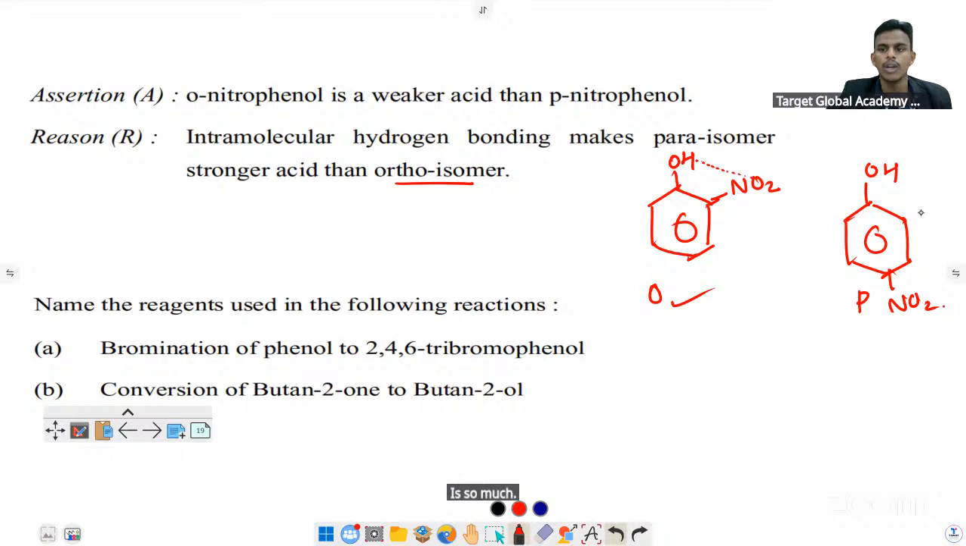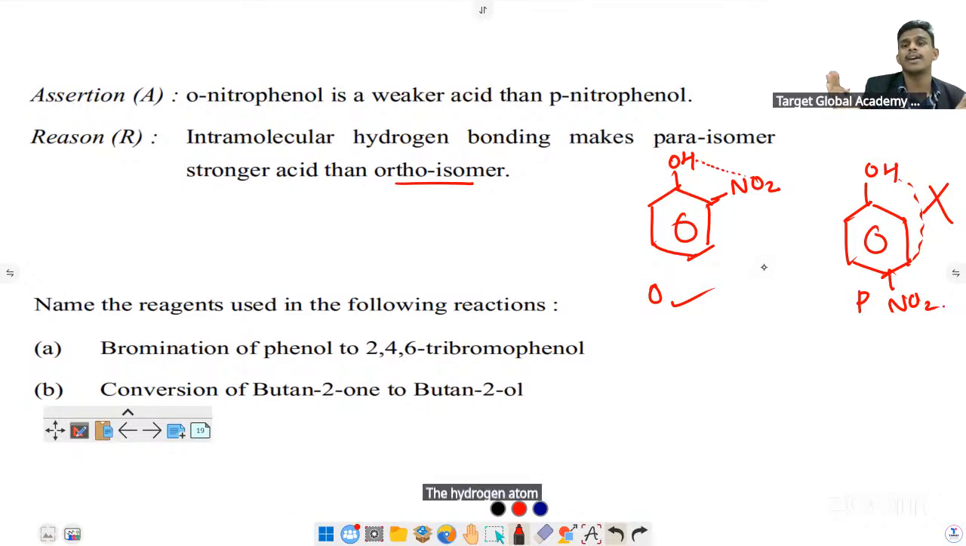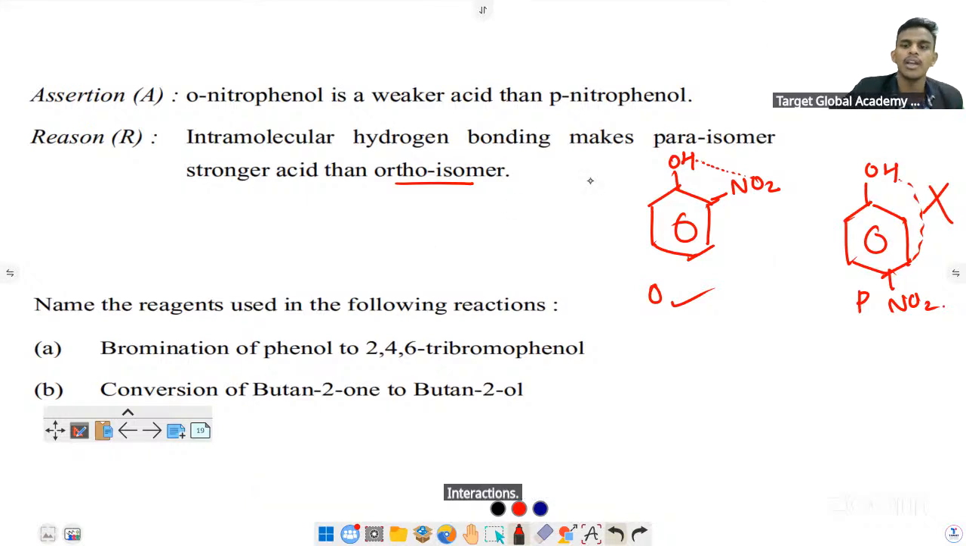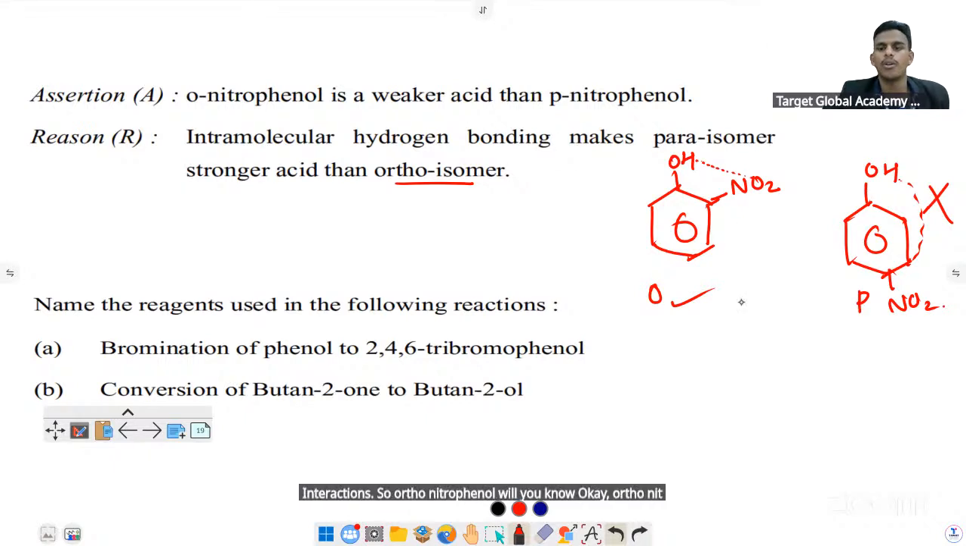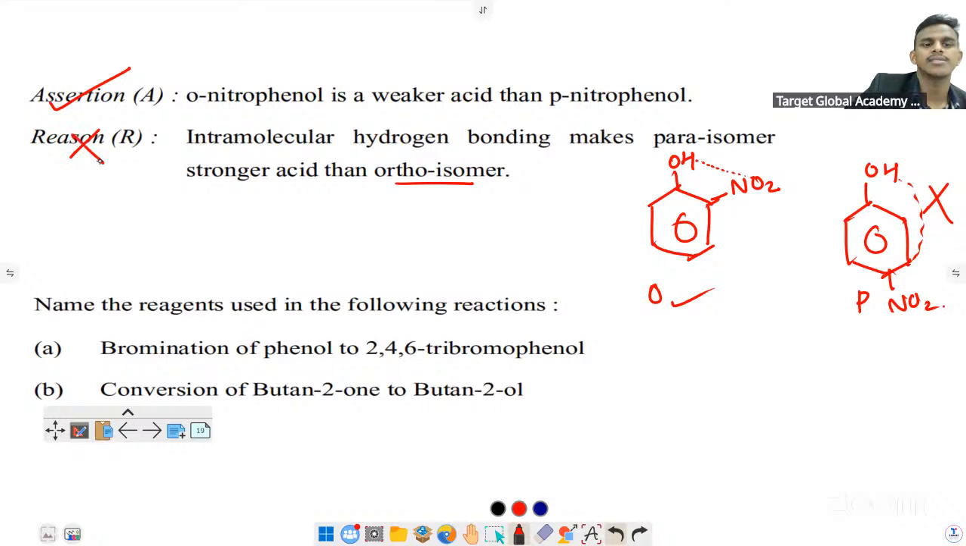So actually, this is wrong. Intramolecular hydrogen bonding is not present in para. Intramolecular means the hydrogen atom and the highly electronegative atom in the same molecule are making interactions. Orthonitrophenol will make intramolecular hydrogen bonding, but para will not. So the assertion is true, but the reason is false.